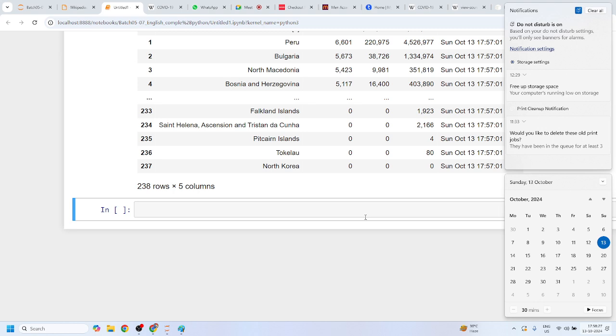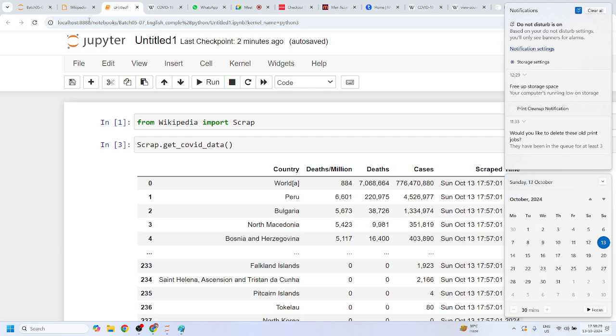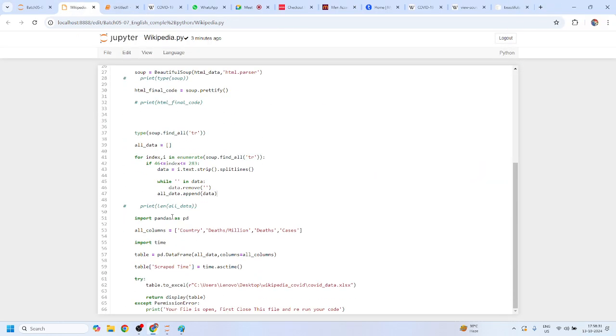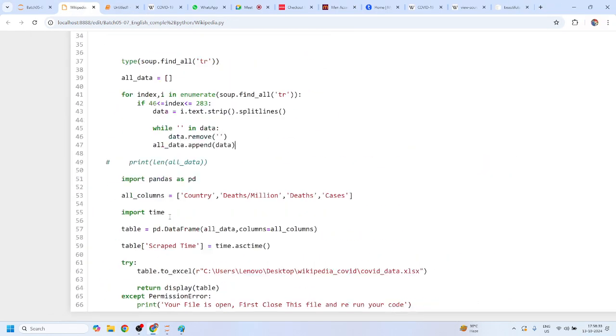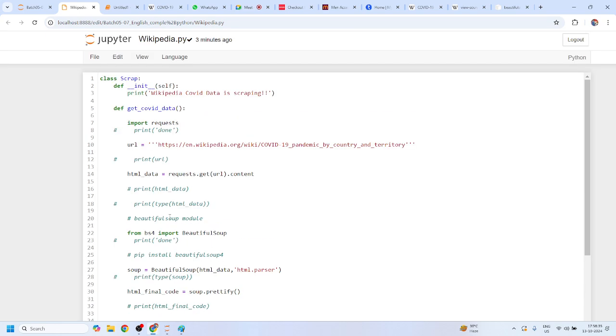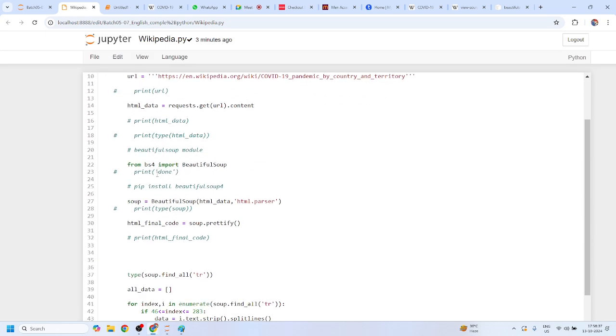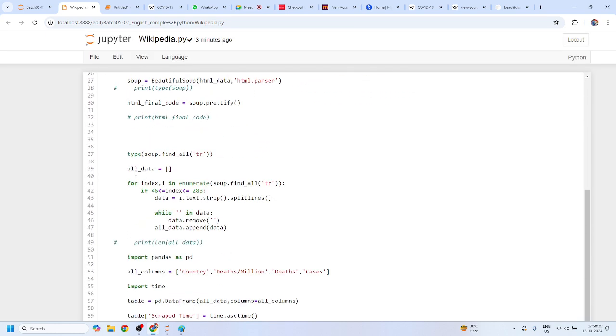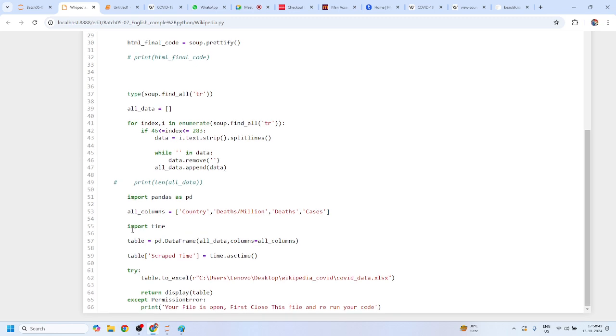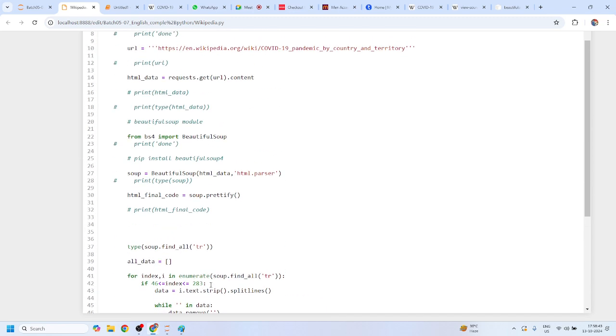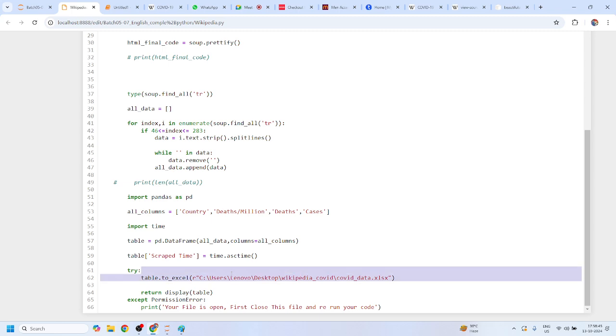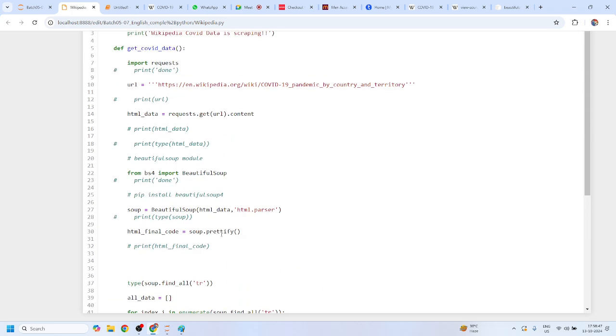Mohit, any doubt related to this code? No, sir. I think this one is easy, right? Is there any issue inside this code? No, sir. We have implemented the class concept, the module concept, the very basic programming, the try and exception, all the important aspects, right? The file handling also, table to Excel, right? Shivani, any doubt?